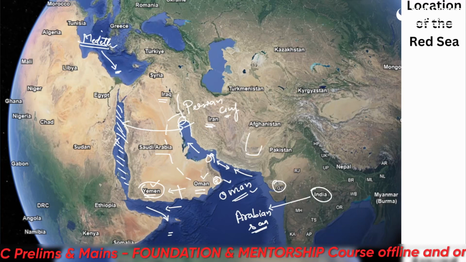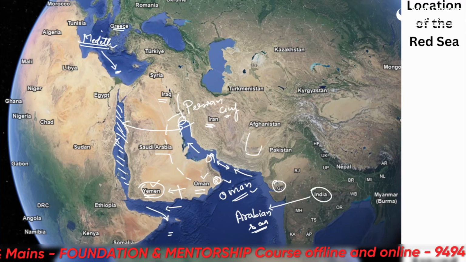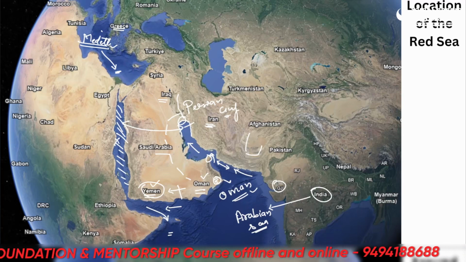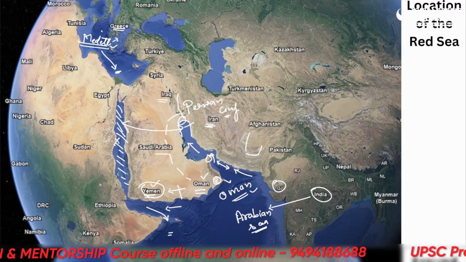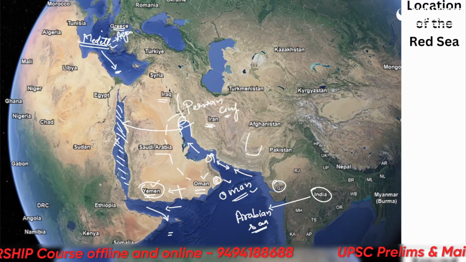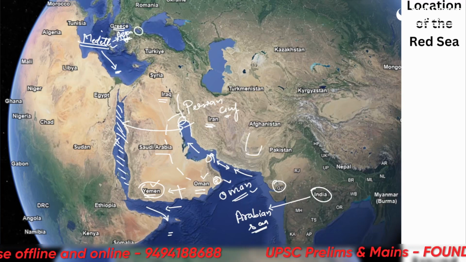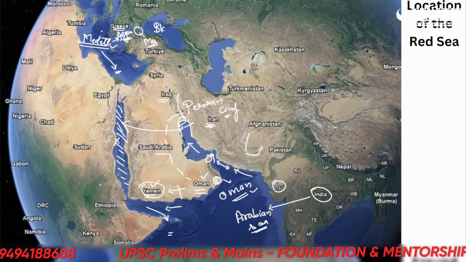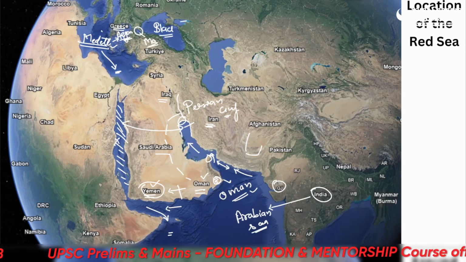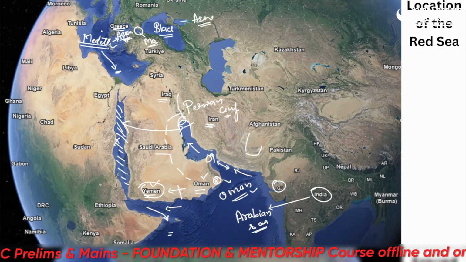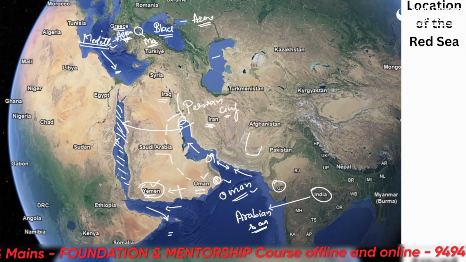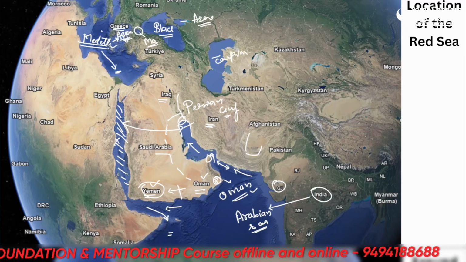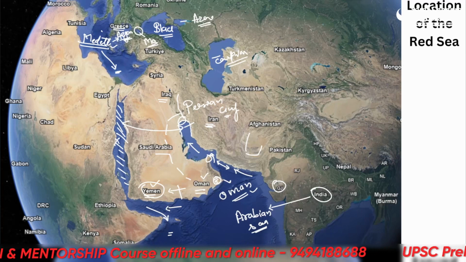Alright, now let's see, this is Greece here, and this is the Aegean Sea. The small one here is the Sea of Marmara, and this is the Black Sea. This is the Sea of Azov, and this body here is the Caspian Sea, the largest landlocked body of water in the world.